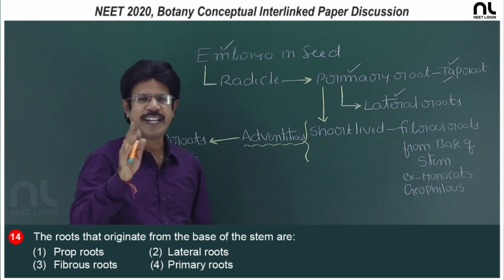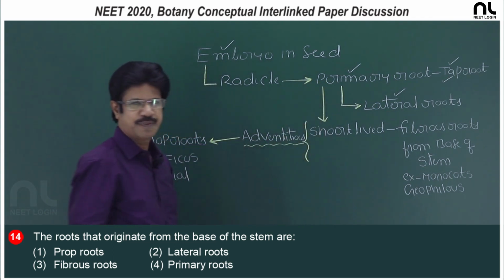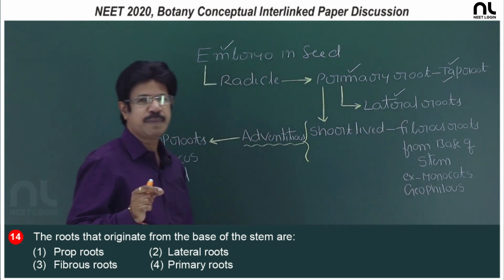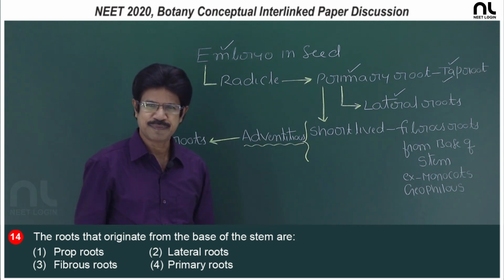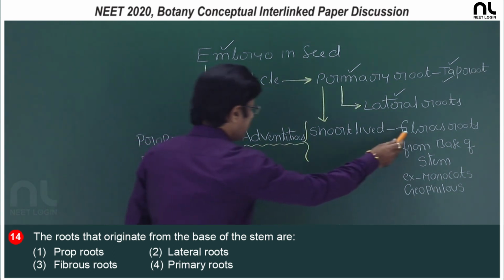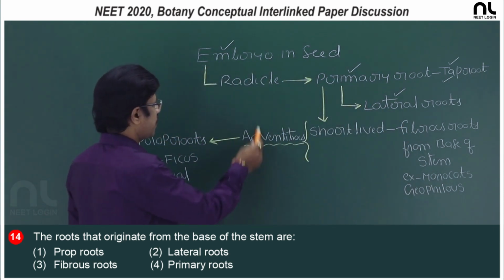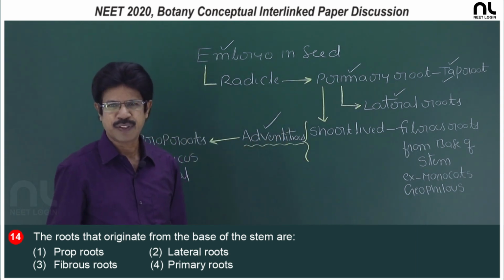So, oblique, acropetal, endogenous lateral roots along with the primary root constitute a taproot system, that is the characteristic feature of dicots. If the primary root is short lived, from the base of the stem a tuft of fibrous roots will develop, which is the fibrous root system. So, all fibrous roots are adventitious, because roots formed from other than the radicle are adventitious.